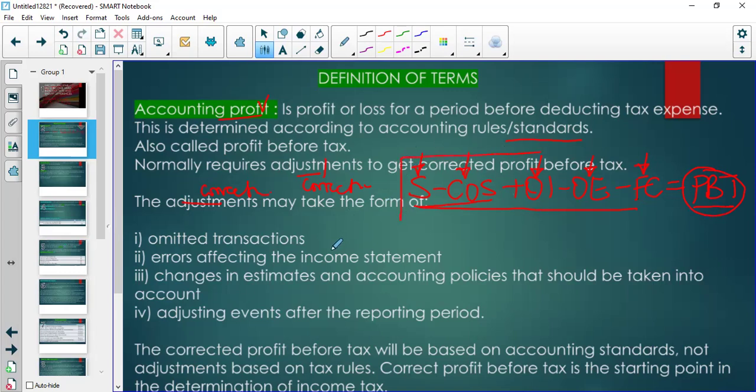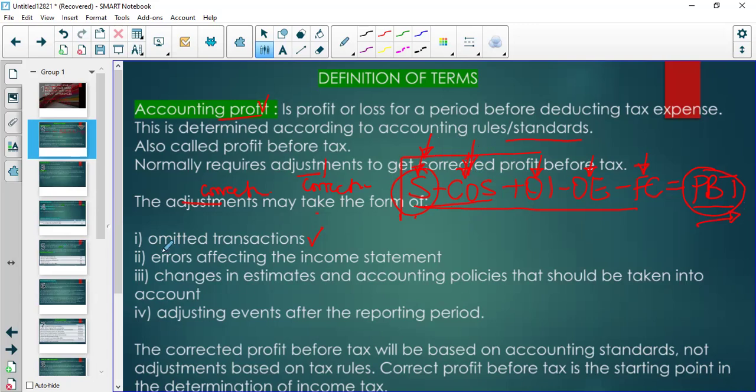So the adjustments may take the form of omitted transactions. So you might be given a case where they say the junior accountant forgot to record this. So there's a transaction that was supposed to be recorded and someone didn't do it. And now you have to go and say, let me correct. If it was a sales transaction, then you need to record the sales and the cost of sales, right? Then you adjust the profit before tax.